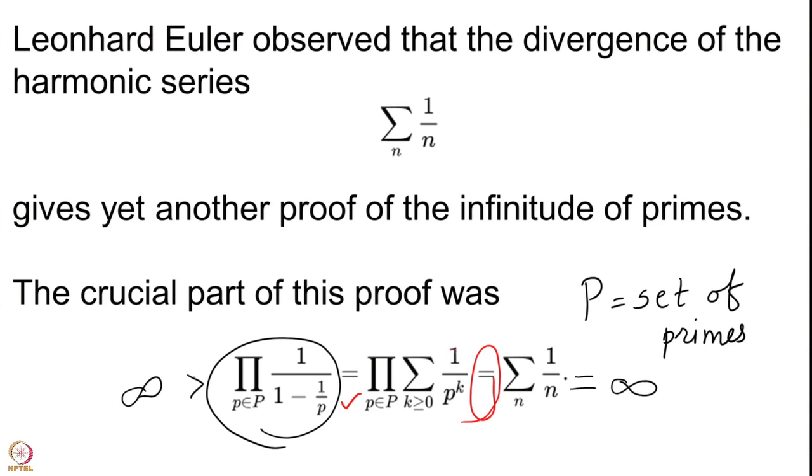That geometric expansion would give you this geometric series, but to go from here to summation 1 by n, this uses the fundamental theorem of arithmetic, which says that given any natural number n bigger than 1, you can write n as a product of primes in exactly one way. The uniqueness is only up to the order of the factors that you may write.